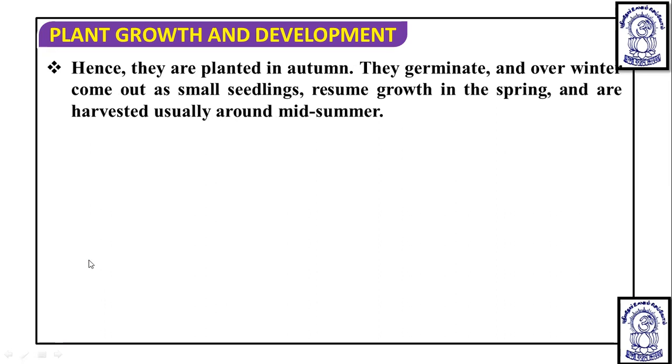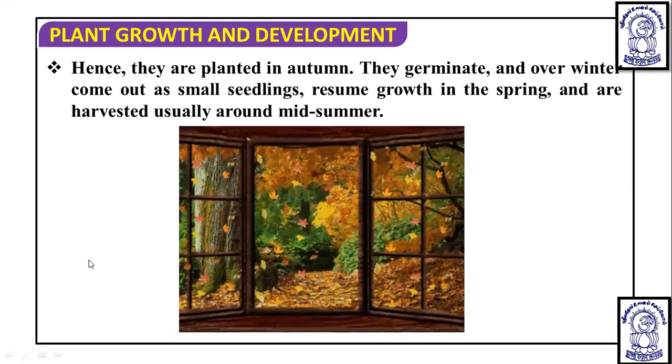and over winter they come out as a small seedling. They resume growth in the spring and are harvested around the midsummer. In such a way the growth continues. And if growth continues in such a way, then we can say this is what we call vernalization. Okay, so I hope you understood this vernalization.